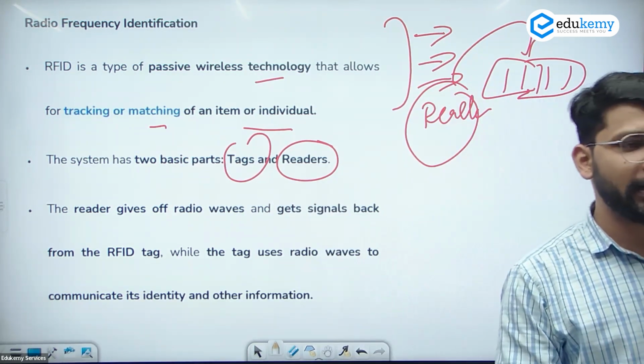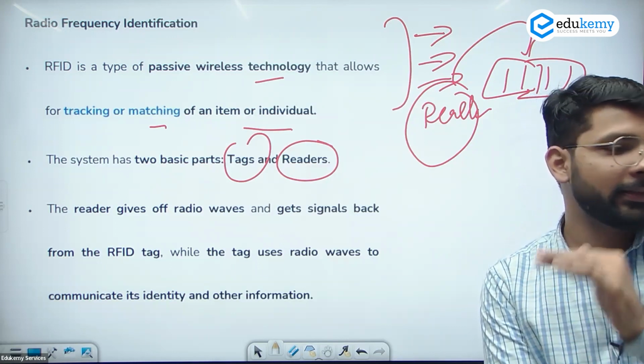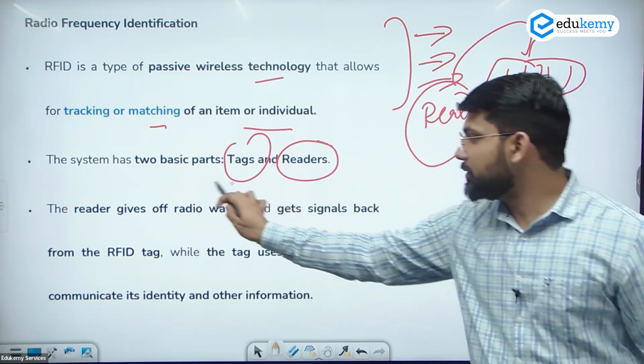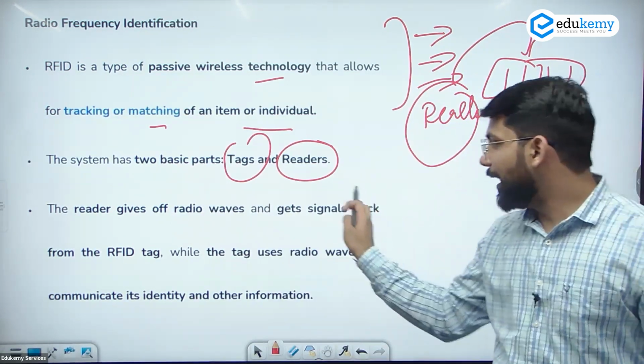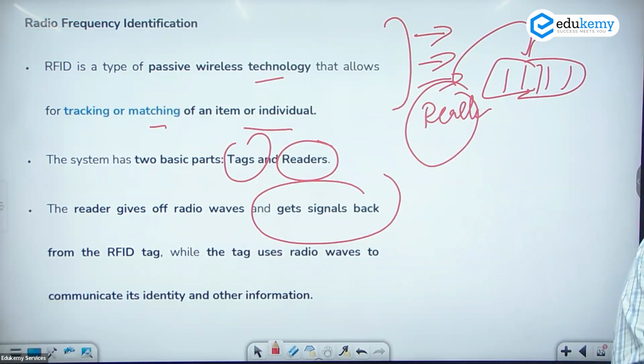We see tag is present on the, जिसको हमें ट्रैक करना है, जहां से इंफॉर्मेशन लेके आनी है, that is the tag, and another is the reader, from where the radio frequency comes. And the reader gives radio waves and gets signals back to the computer. वहां से waves जाएंगी and the particular information through the waves comes to the reader again.